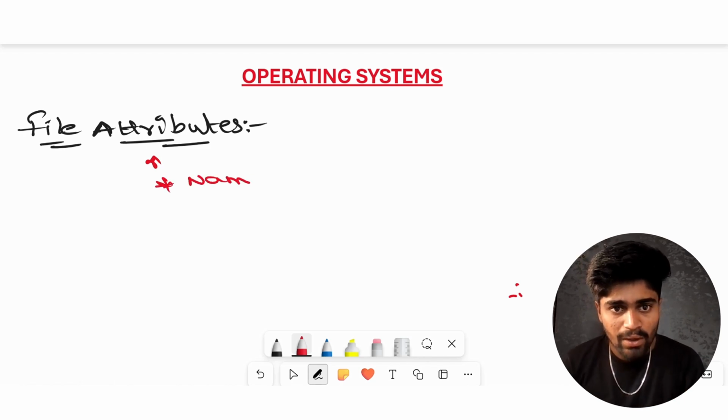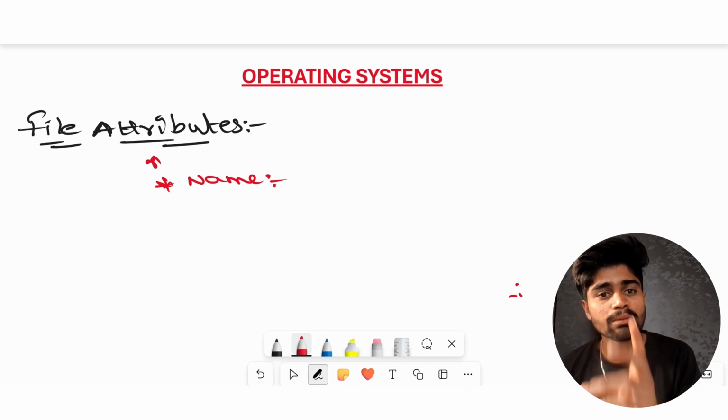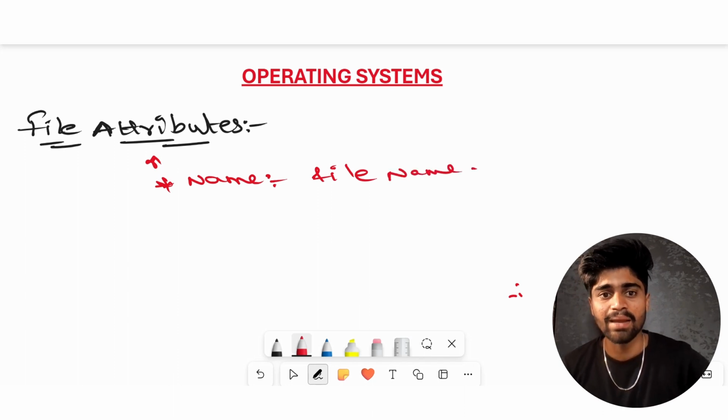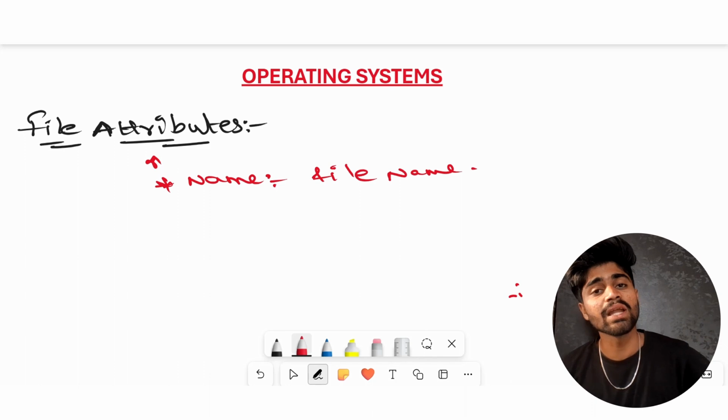First one is name. There will definitely be a name for a file. So that is also a property, that's why it is an attribute. Name is an attribute of a file. Name is the file name. Whatever name you have put for a file, that is called its name.